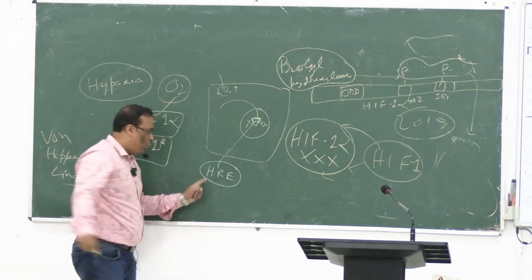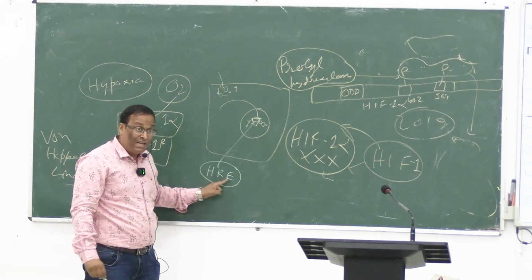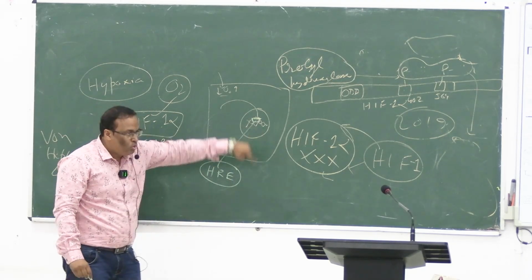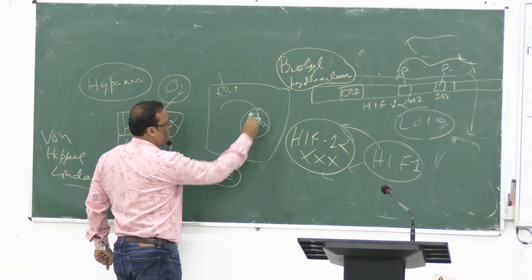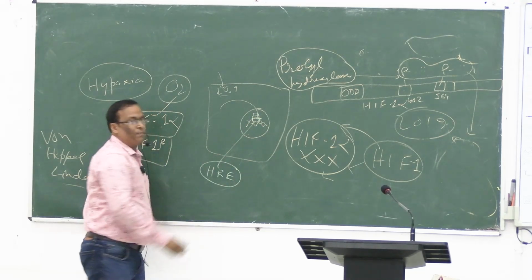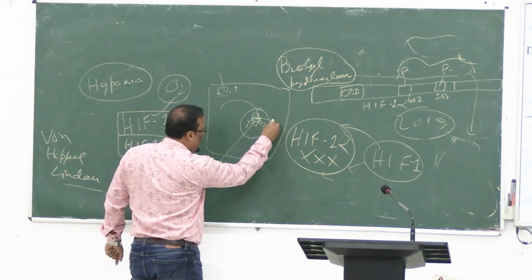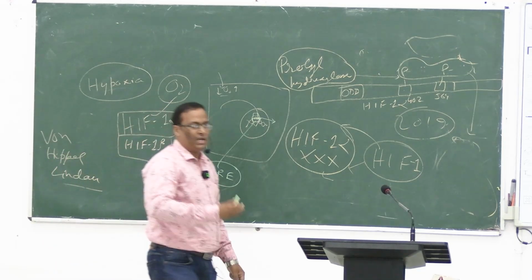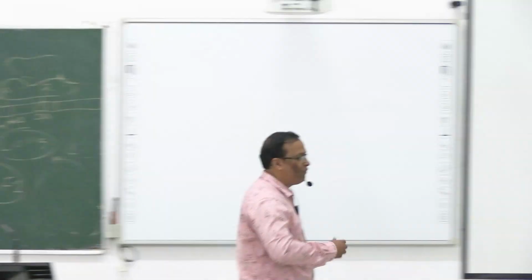What does it mean? Hormone responsive element or hormone response element, right? This area is connected to HIF. Here HIF will come, along with my HIF-1 beta. After they come, what will they do? That acts as a transcription factor, and so the transcription process will start. When the transcription process starts, the information for the synthesis of erythropoietin will go into the mRNA. Then mRNA forms the translation, and then protein, then erythropoietin.